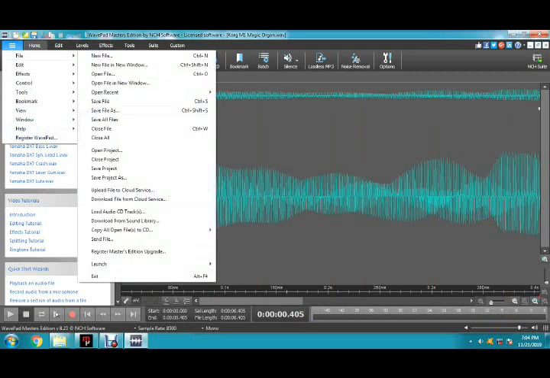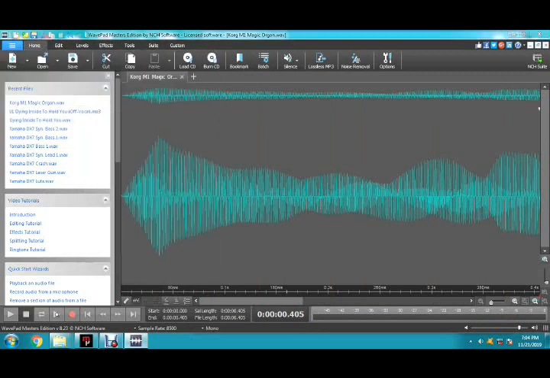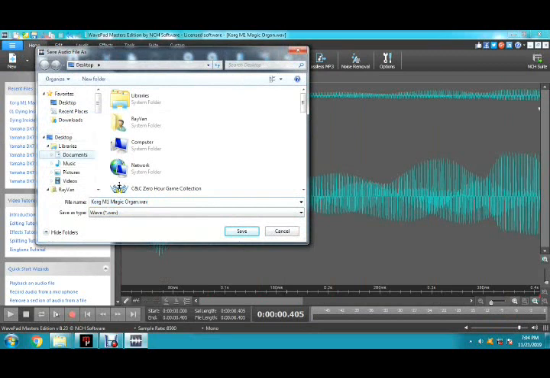Next, convert it into mono, then save the file into your DIY Samples folder.